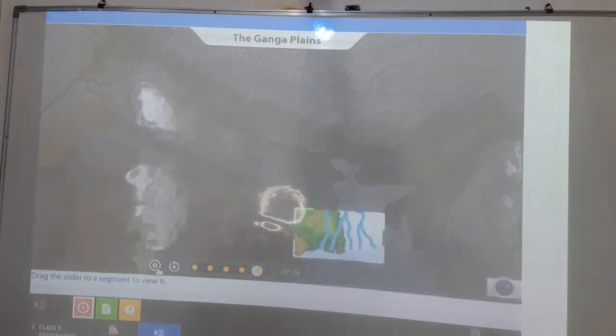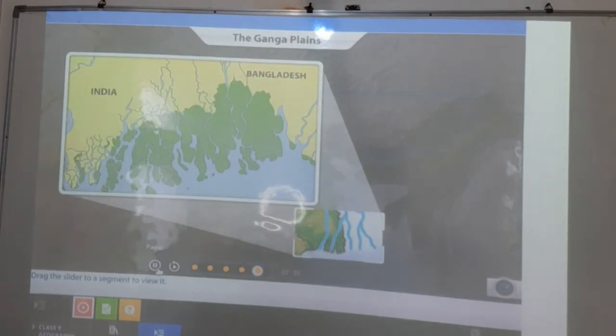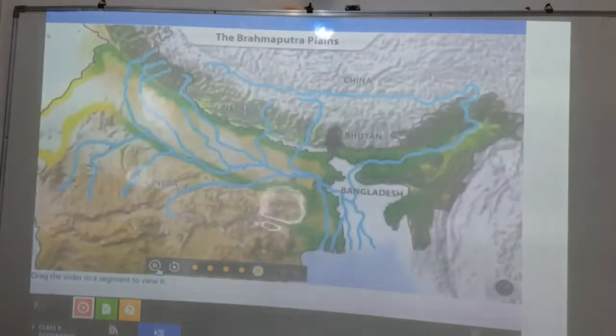Collectively, these rivers form the world's largest delta, which is covered by thick mangrove forests called the Sundarbans. So you have learned the three parts of the Ganga, that is upper, middle and lower. Whatever the details are, please remember them, okay?